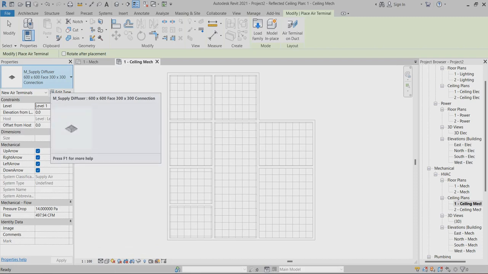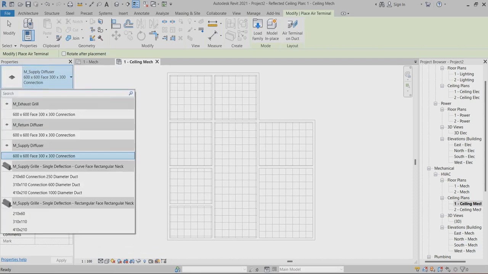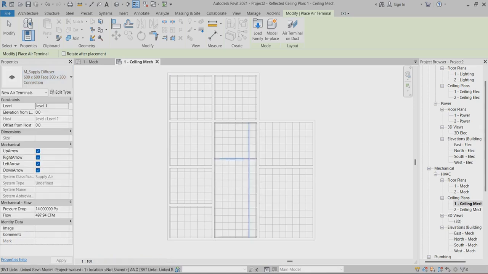You select it here in the properties, and you can find the supply air diffusers. I just take the 600 by 600. After that, I have to put the elevation. I just put 3,000 for the ceiling elevation.